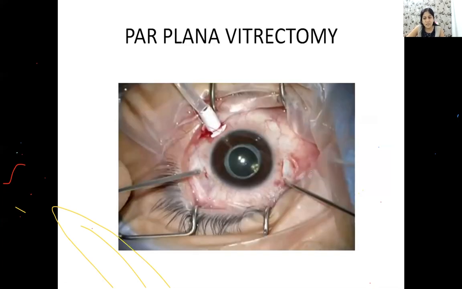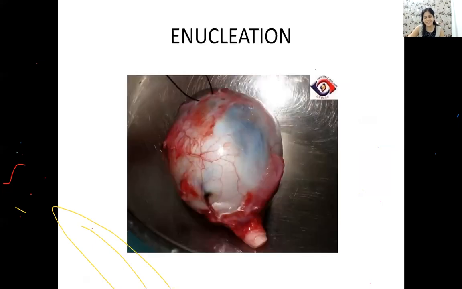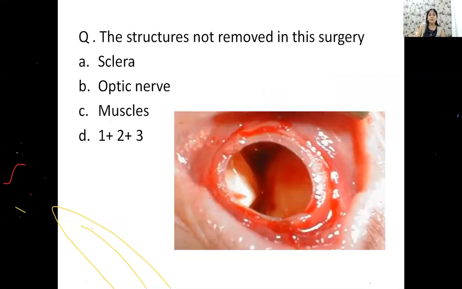Now this is a picture of pars plana vitrectomy, the 3-port pars plana vitrectomy, and those are injections. Which type of injections are there? The intravitreal injections, that's how you give them. This is a picture of the globe. You have taken out the whole of the globe. And this is your optic nerve end. And this is how you do an evisceration.